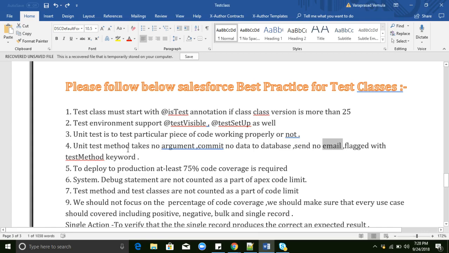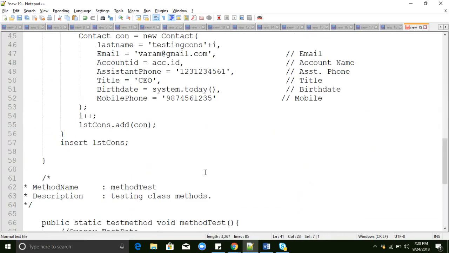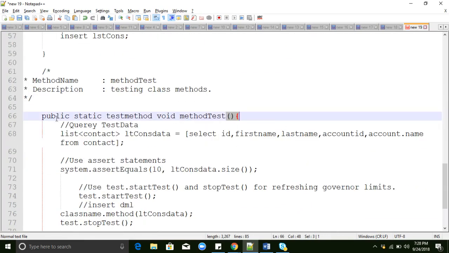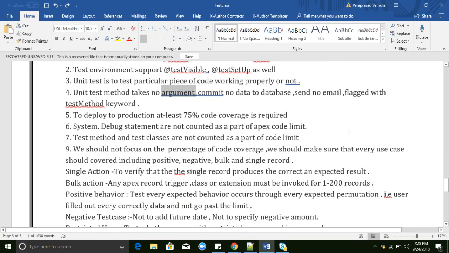And we know, right, a test method takes no arguments. We can write the method directly like this only. It will not contain any parameters. This is a predefined syntax in Salesforce. And we know that 75% code coverage is a must to deploy our classes to production. For sandbox to sandbox, we don't need any code coverage. Directly we can deploy.